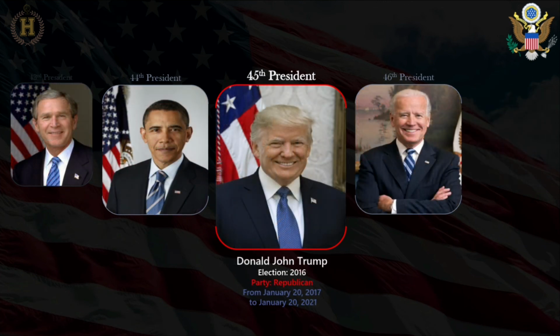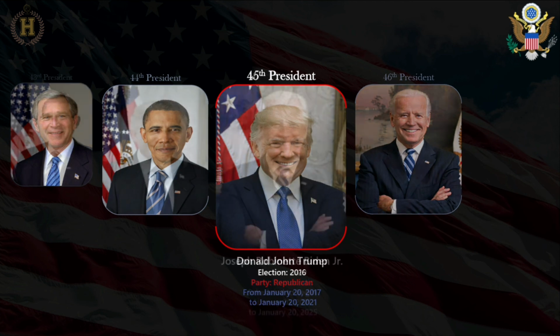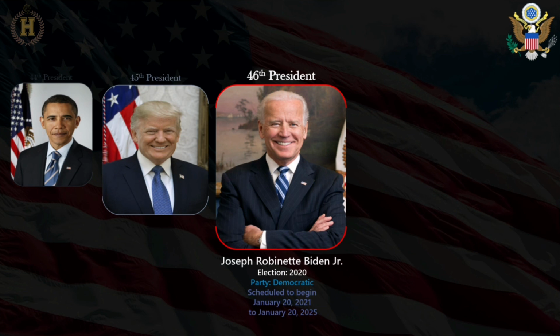Donald Trump, the 45th president for 4 years, from January 20, 2017 to January 20, 2021. Joe Biden, the 46th president, scheduled to begin January 20, 2021.